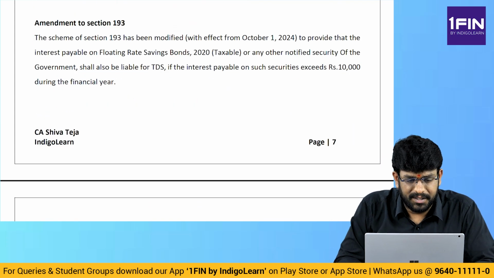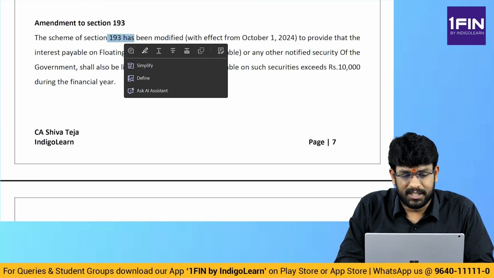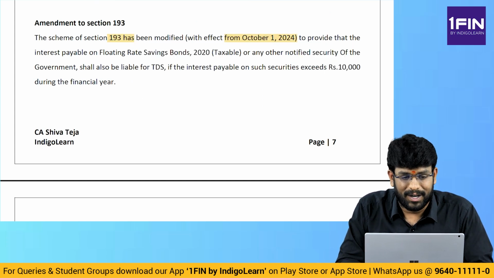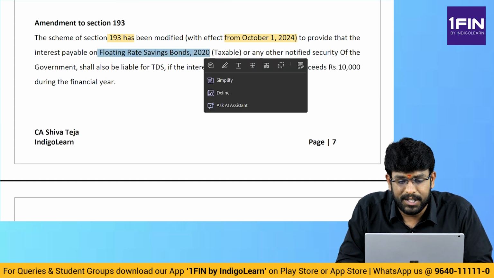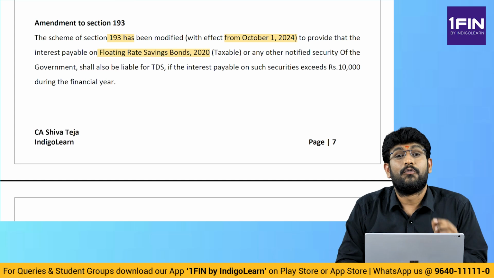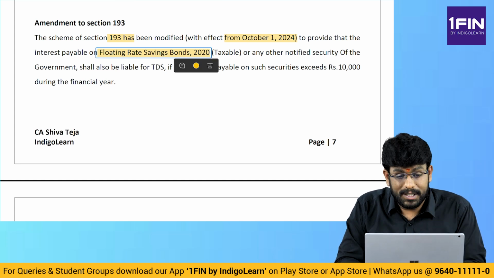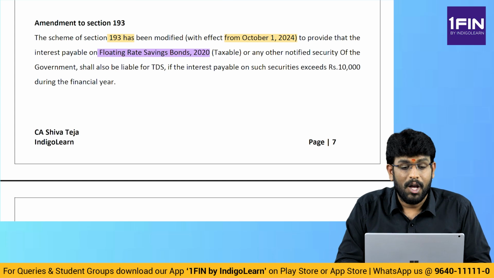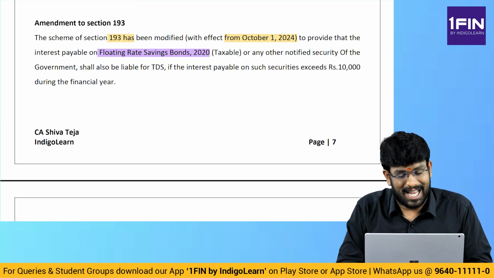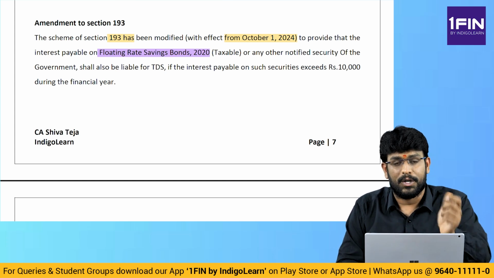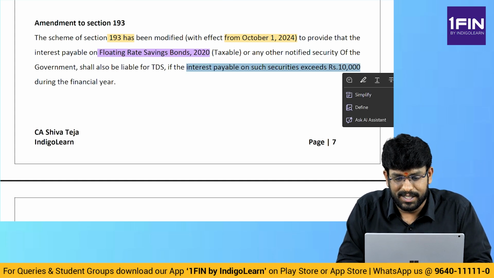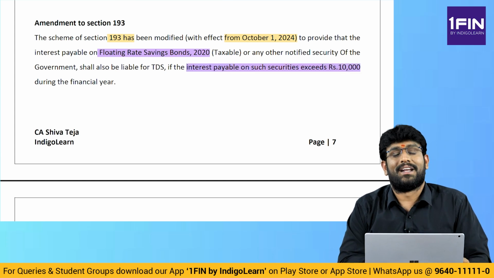Next point, 193. The scheme of 193, interest on securities, has been modified with effect from 1st October 2024 to provide that interest payable on floating rate savings bonds 2020, or any other notified security of the government, shall also be liable for TDS if the interest payable on securities exceeds 10,000 during the financial year.